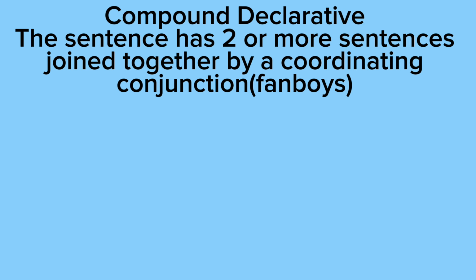So fanboys, the F stands for for. The A stands for and. The N stands for nor. The B stands for but. The O stands for or. The Y stands for yet, and the S stands for so. So those are all coordinating conjunctions.